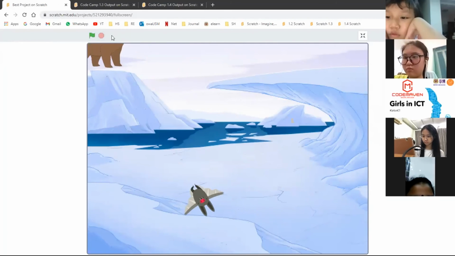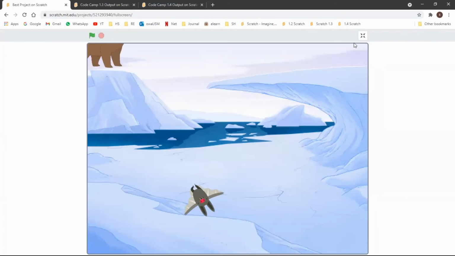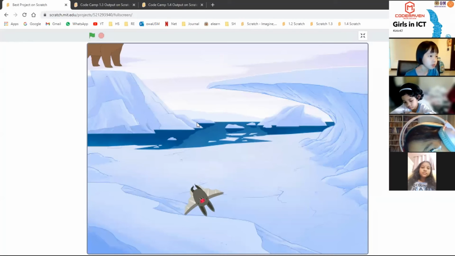So that's what we are going to cover for today for our Coding Camp 1.3. Hope you'll be able to follow. Later you can try again. Make sure you will be able to get this outcome with your project.